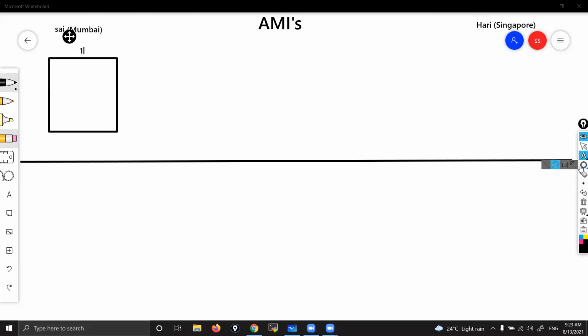Now, if he launched one instance, obviously he will get one C drive. Correct or not? You can see, assume that this is the C drive.